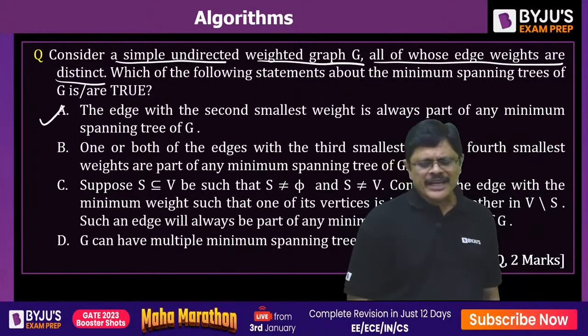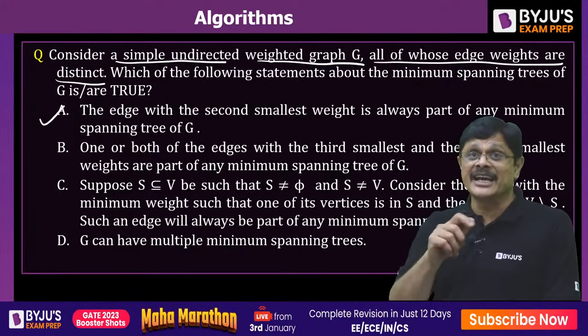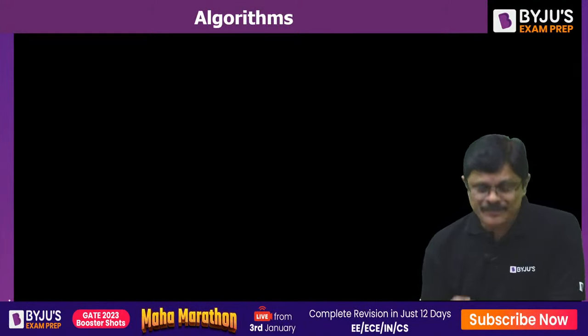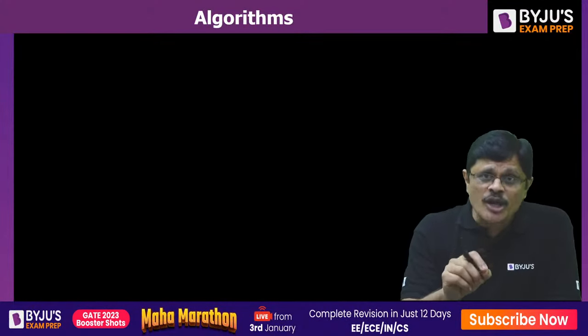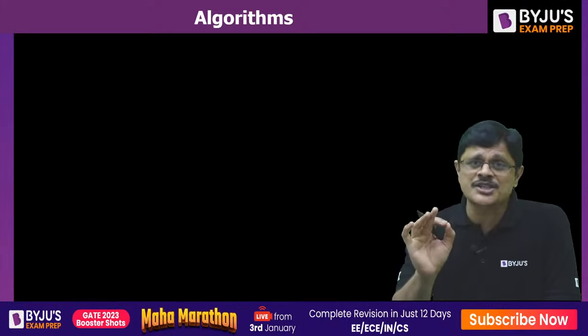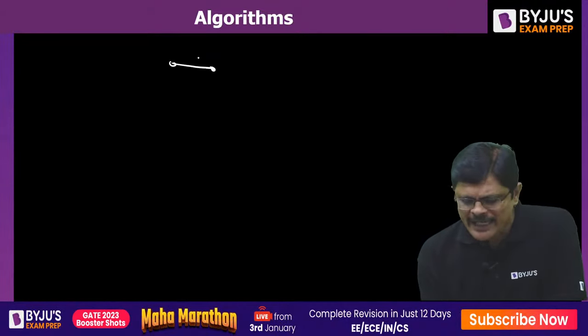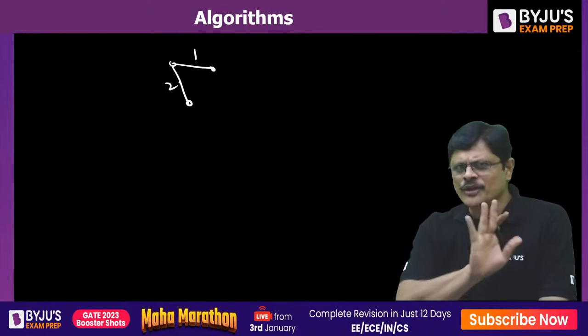One or both of the edges with the third smallest and fourth smallest weights are part of any minimal spanning tree. See here, all edge weights are distinct. What he is saying is that the third smallest or fourth smallest edge must be present in the minimal spanning tree. Suppose the minimal weight is 1 and the next is 2, both will be selected.